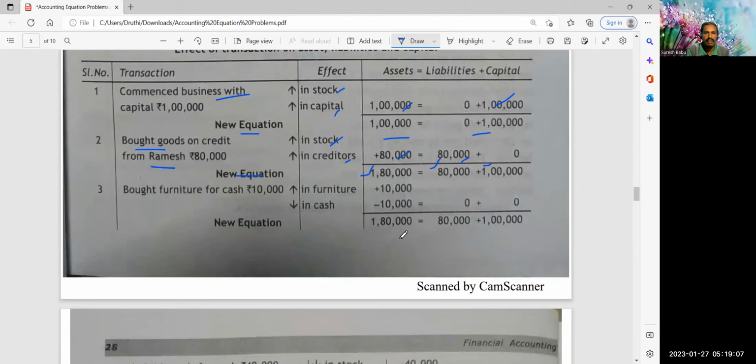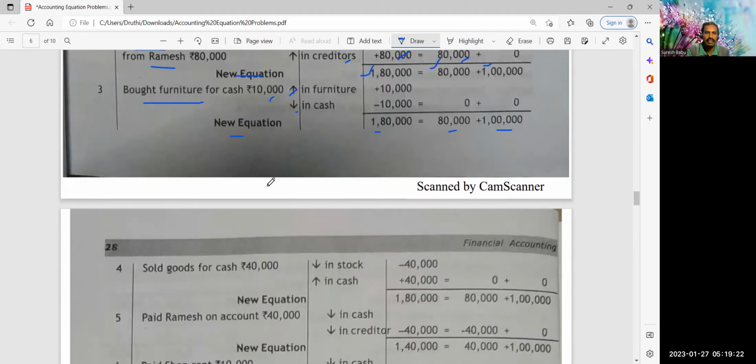So it equates. Bought furniture for cash 10,000 rupees, increase in furniture, decrease in cash. So plus 10,000, minus 10,000, 1 lakh 80 and 80 plus 1 lakh. So that is the new equation.